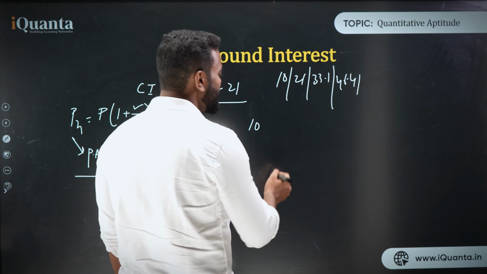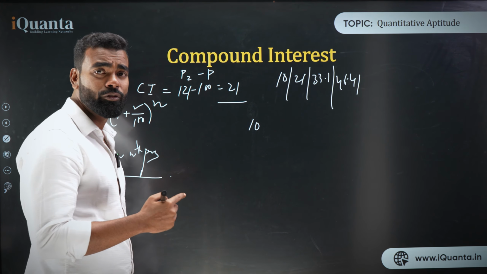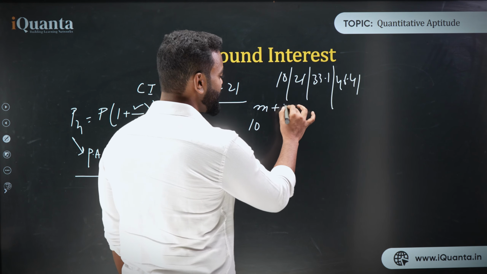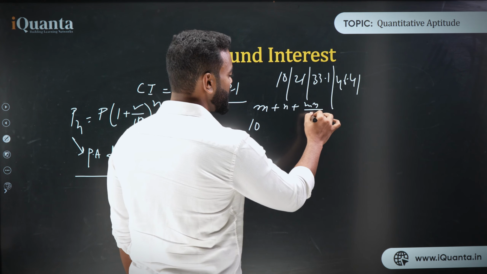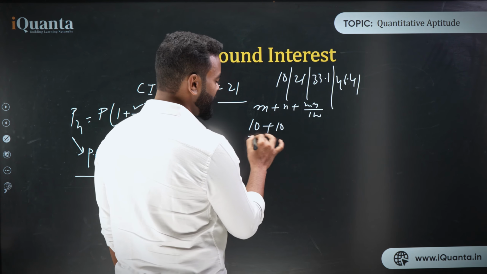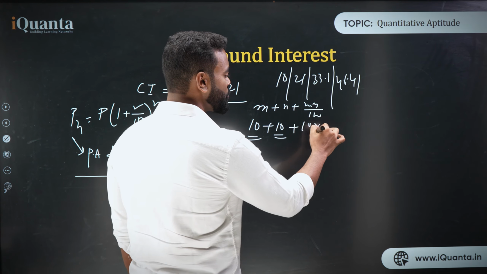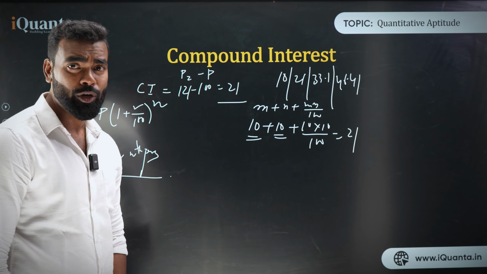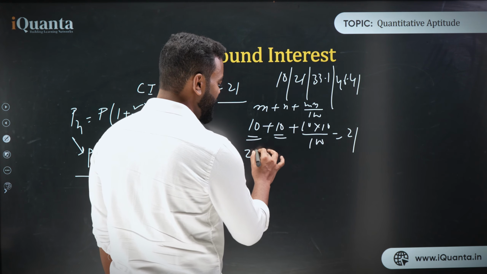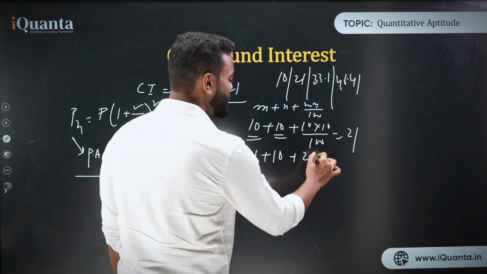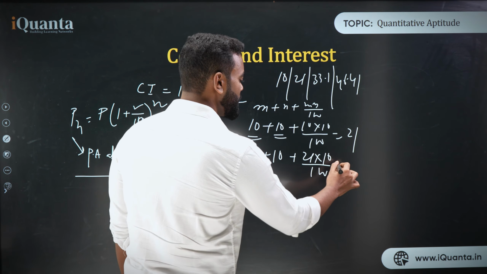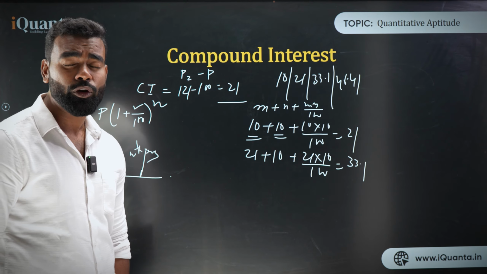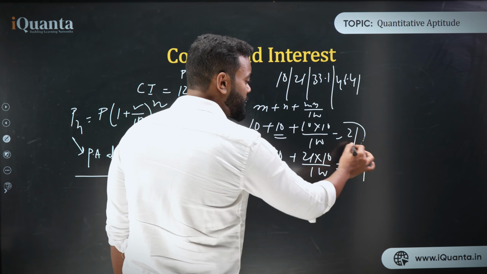Now think about it, how can I do it with the help of successive? What is the formula for successive? If you remember, m plus n plus mn upon 100. So 10 plus 10, first year 10, next year 10, plus 10 into 10 upon 100. How much is it? 21, right? For the third year, you find 21 plus 10 plus 21 into 10 upon 100, which is 33.1.